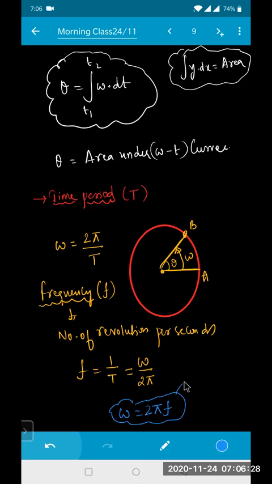So omega is also what type of vector? An axial vector. Omega is an axial vector. That means it depends upon the axis of rotation. Is that clear?